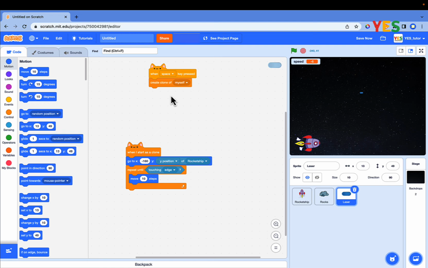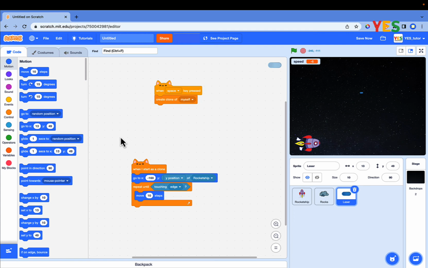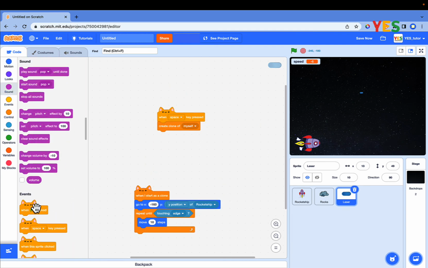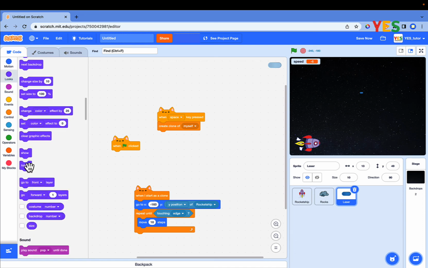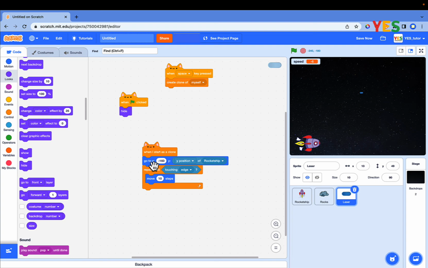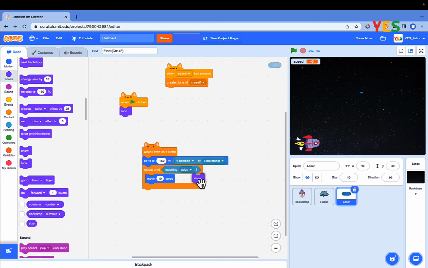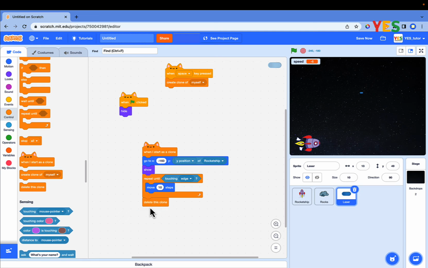Drag and drop the when green flag clicked and hide blocks as shown on the screen. Drag and drop to delete these clone blocks as shown on the screen. Click on the green flag.